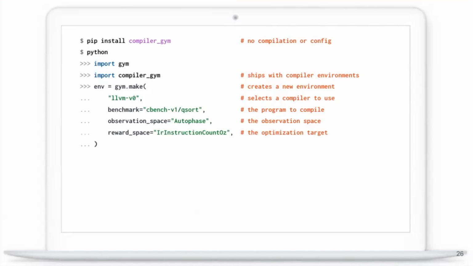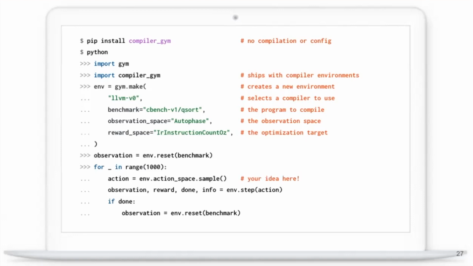And our reward signal is we're going to optimize for instruction count, and we're going to compare that against what the compiler does. Okay, so then that goes ahead and in the background just makes you a little environment, and you then interact with that the same way you would any other environment in the gym framework. So you can say reset the environment, and then in this case, what we're doing is picking a random 1,000 steps through the environment. So we're saying, okay, pick me an action, apply that action, give me an updated state.